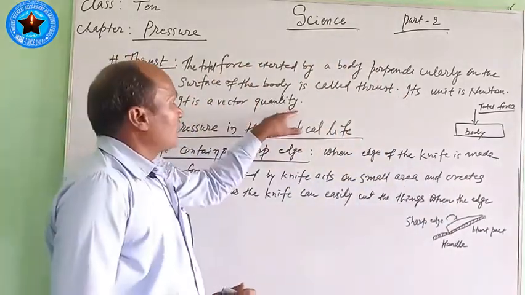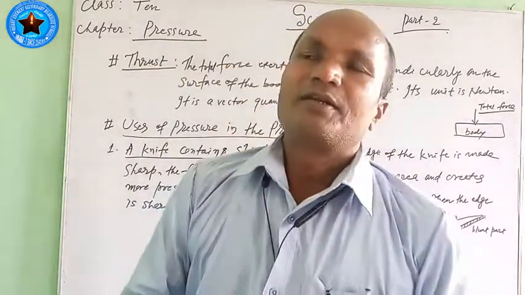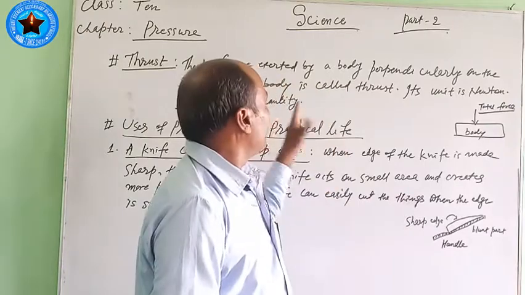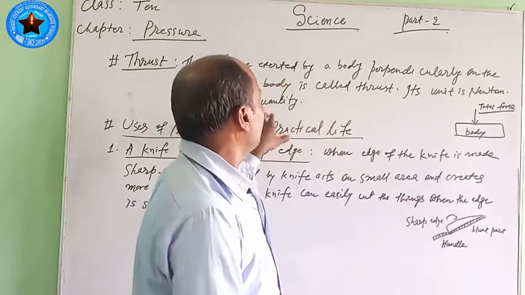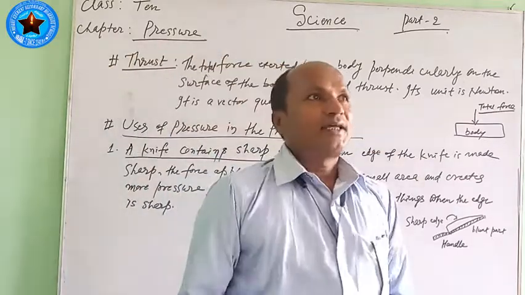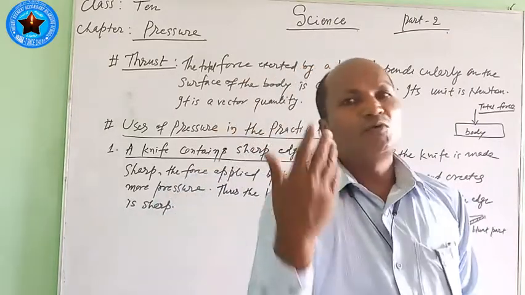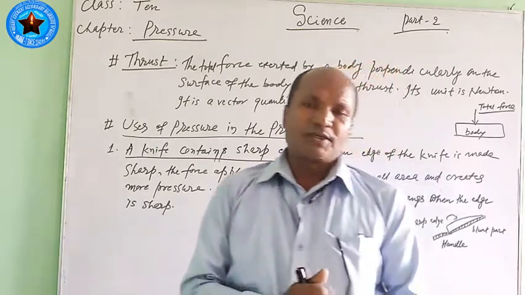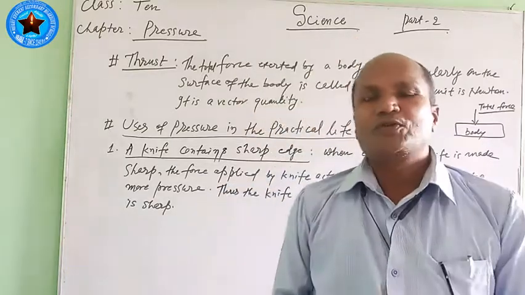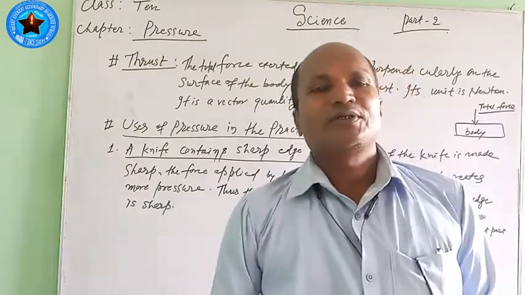It is a vector quantity because this thrust also acts on the body normally, meaning in a perpendicular way. That is why it has a particular, certain direction. So it is a vector quantity. About the thrust: here in the air, the air also gives thrust. If you go in water, water also gives thrust. And what is the advantage of that thrust? Later on you will also know about this matter. Due to the thrust acting on the body, the weight of the body also decreases.